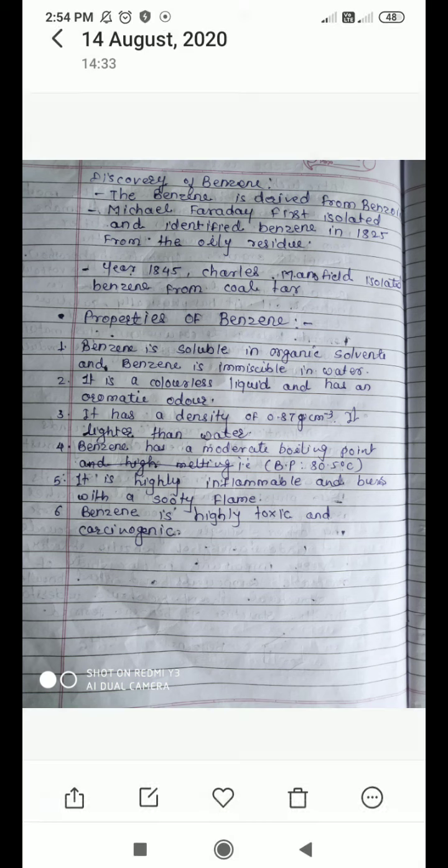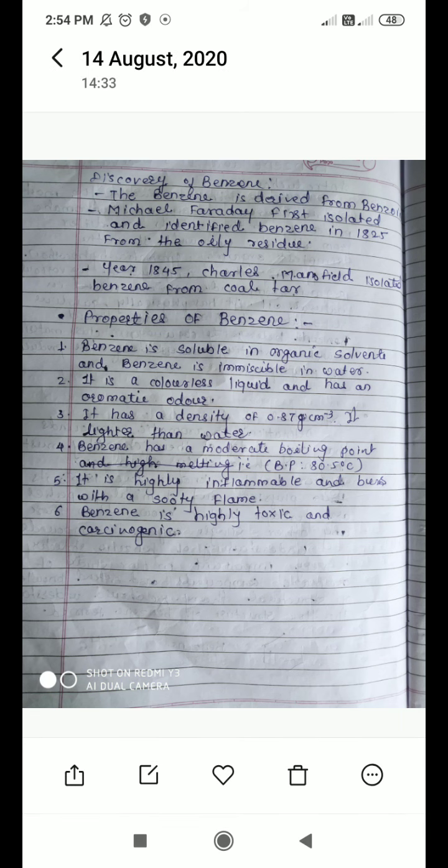Sooty flame means, in Marathi, kajadi. Have you heard about that? Then next, benzene is highly toxic and carcinogenic, as I said earlier, what is meant by carcinogenic and how highly toxic they are.